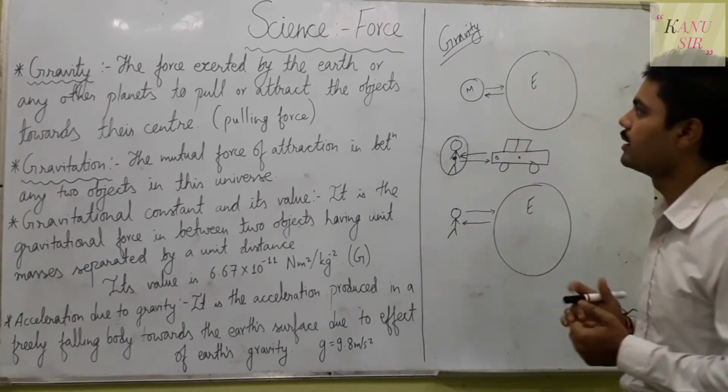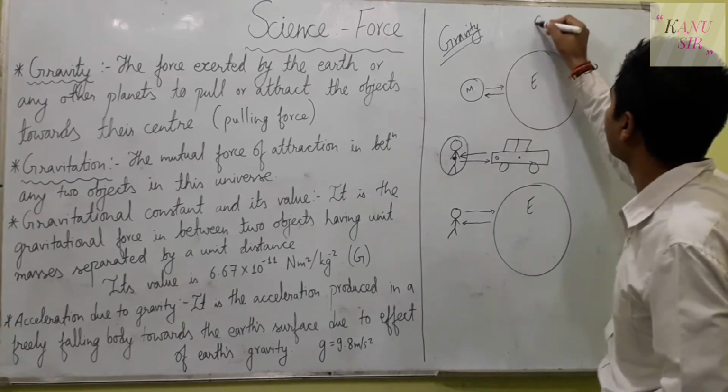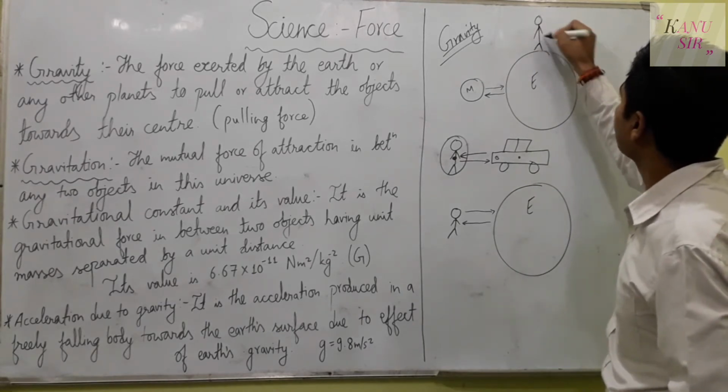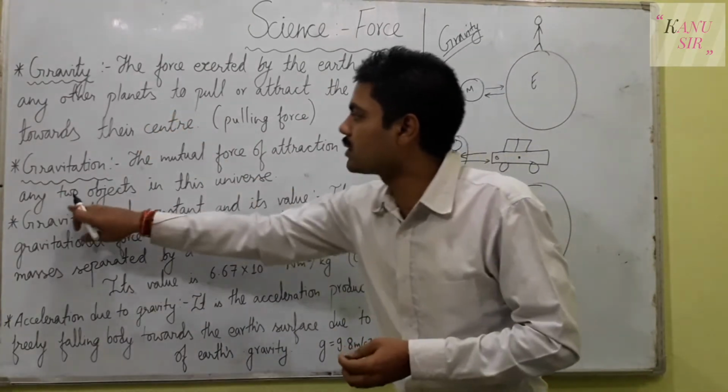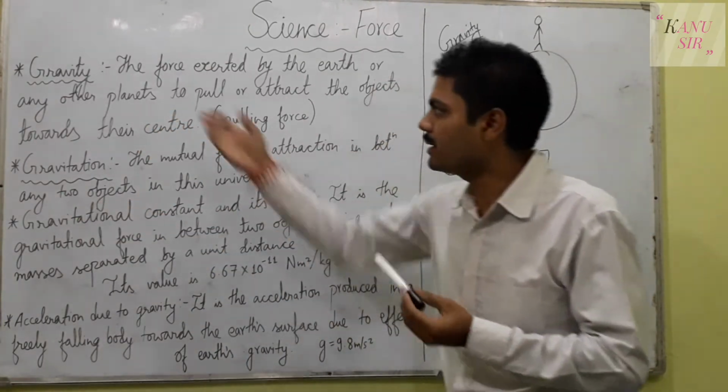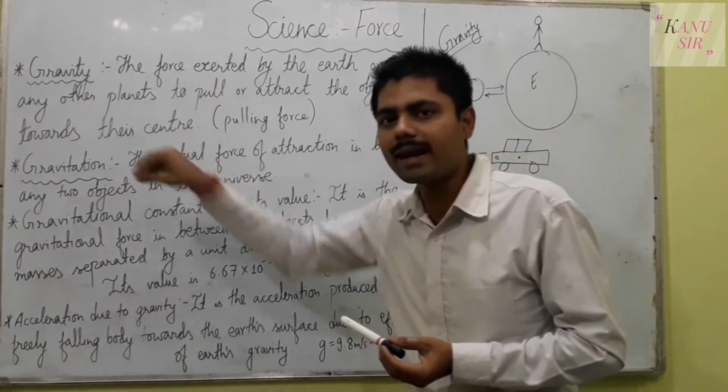but we cannot pull the earth to ourselves if we are in space. That is why gravity comes. So gravity is produced because of gravitation. So gravity is a type or part of gravitation.